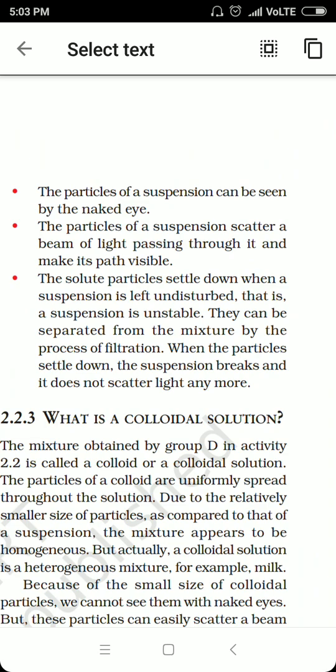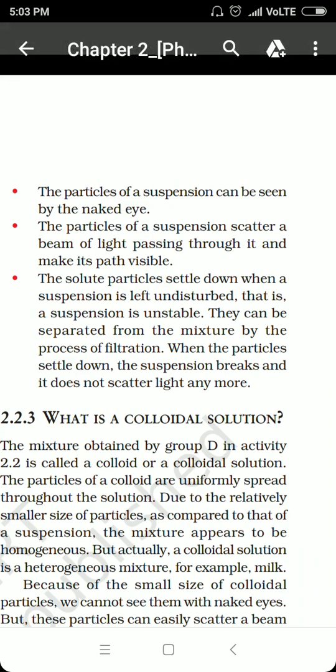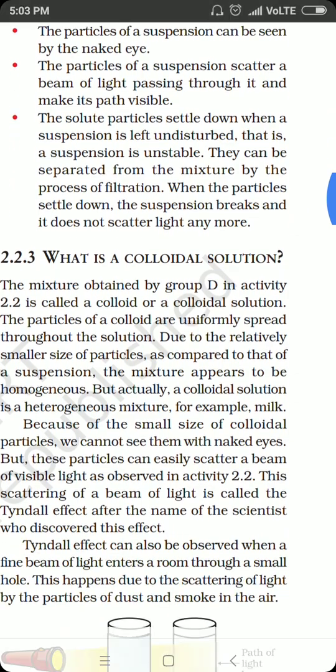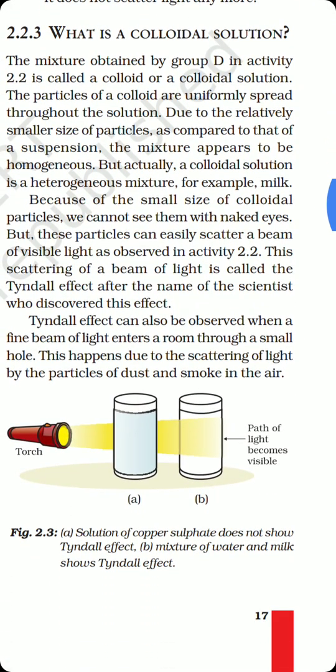When the particles settle down, the suspension breaks and it does not scatter light anymore. Remember, suspension scatters the beam of light. It also sometimes makes the path of light visible to us, but only till the time the suspension is stable. Once the suspension becomes unstable, that means once the suspended particles get settled down at the base of the container, it is no more suspension. तब वो suspension नहीं रहा, and then it will not scatter the beam of light. Okay. The third kind of mixture we have to study over here is a colloidal solution.